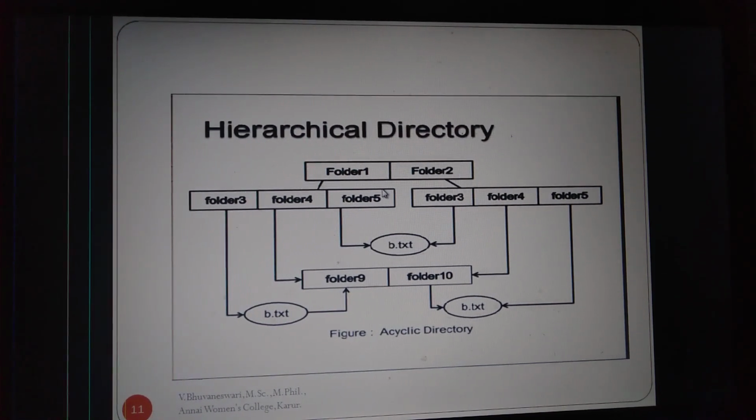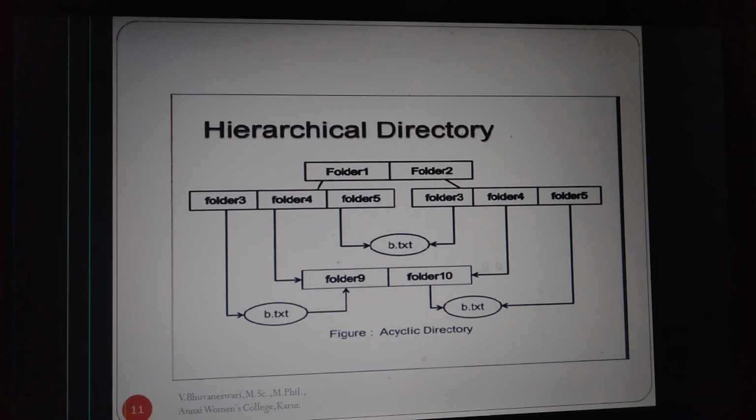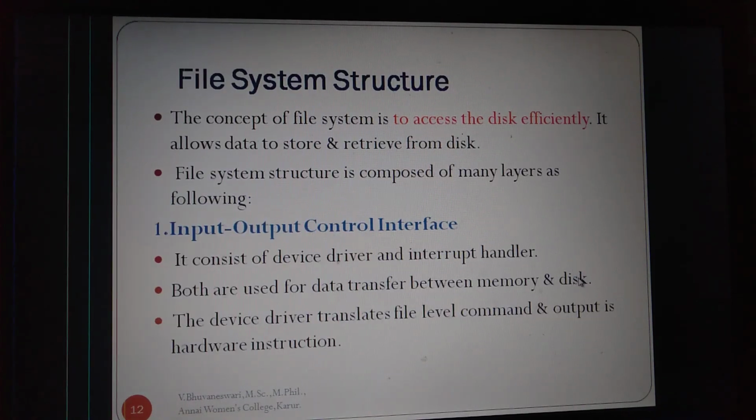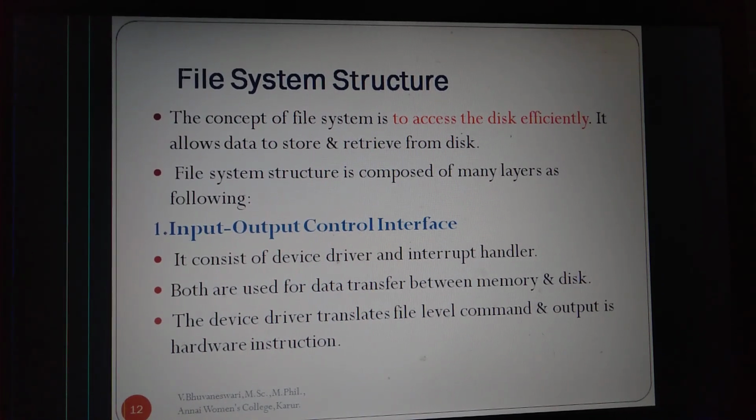That subfolders contains the several files under are subfolders. That contains acyclic directory system. File system structure. Next one is, the concept of file system is to access the disk efficiently. It allows data to be stored and retrieved from disk.